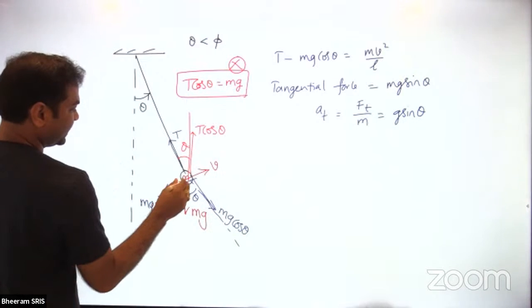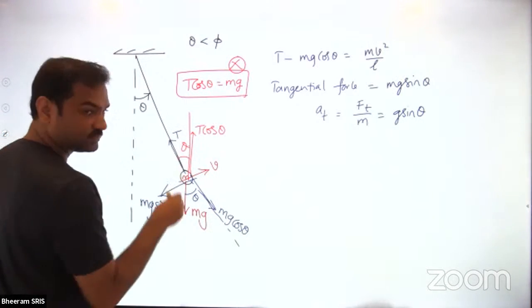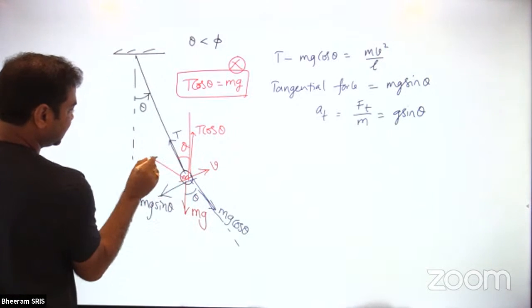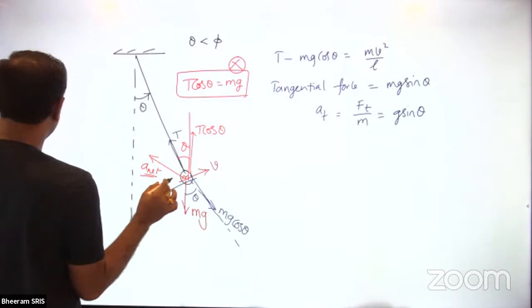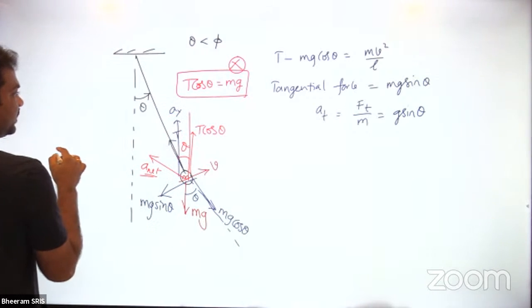Okay, why? Because see, there will be some acceleration component. There can be acceleration upward or downward. Acceleration will have some direction. This is tangential and centripetal acceleration, so this is the net acceleration. This net acceleration will have some component.